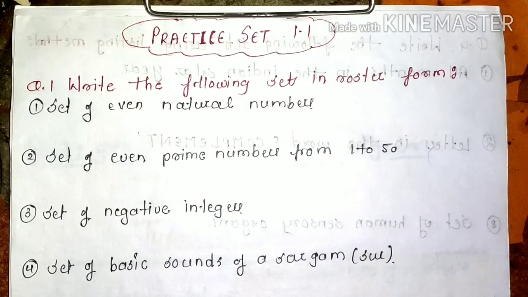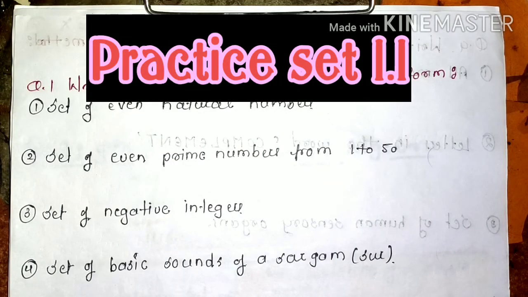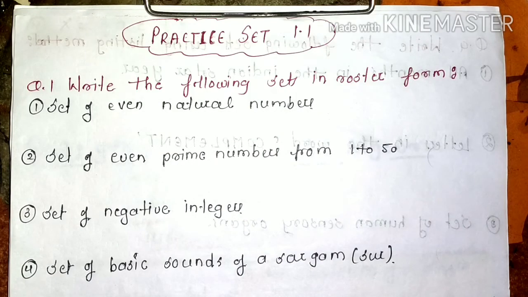I hope you understand both the methods, listing method and rule method. Now let us solve the practice set depending on the listing method and rule method. Practice set 1.1. First question we have, write the following sets in roster form. First example is set of the even natural numbers. As you can remember, roster form means we have to write it by the listing method.